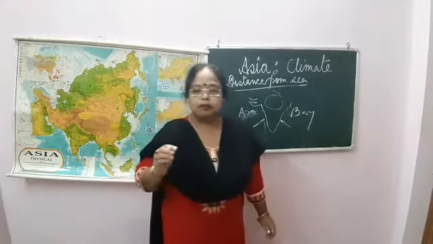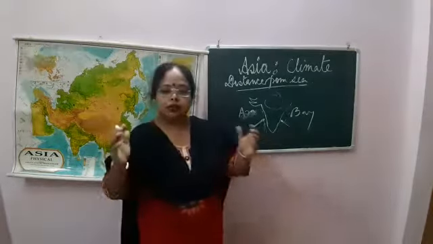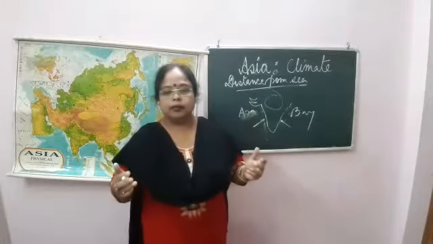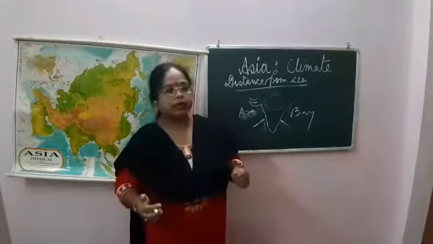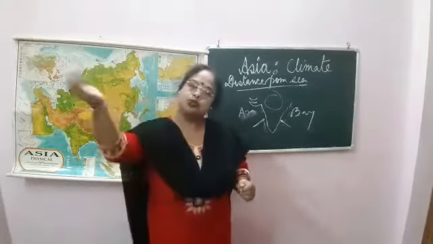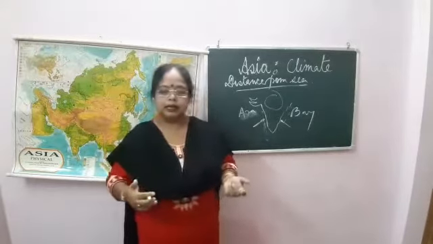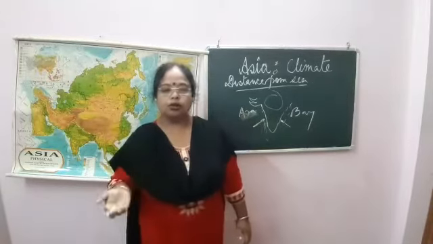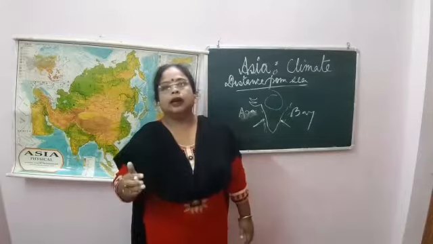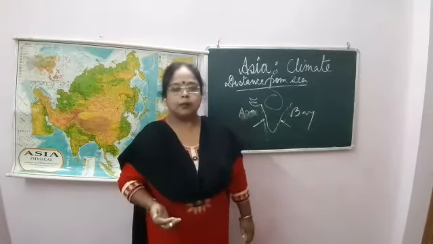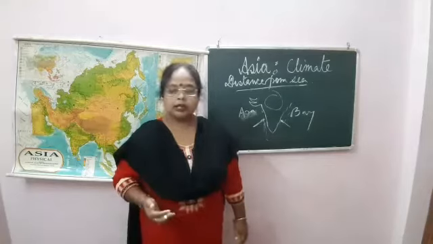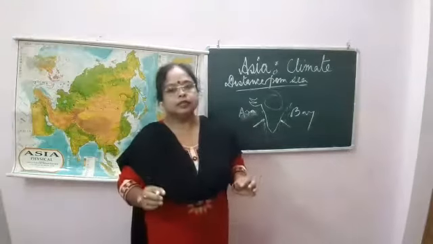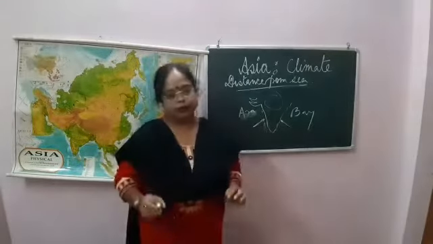Due to the lack of moderating influence of the oceans, the vast interior of Asia experiences extreme temperature, or continental type of temperature. Extreme type means too hot and too cold. And the places beside the seashore are not too hot, not too cold, so we say that is a moderate type of climate or oceanic type of climate. Due to the vast distance from the sea, the interior of Asia receives less rainfall.